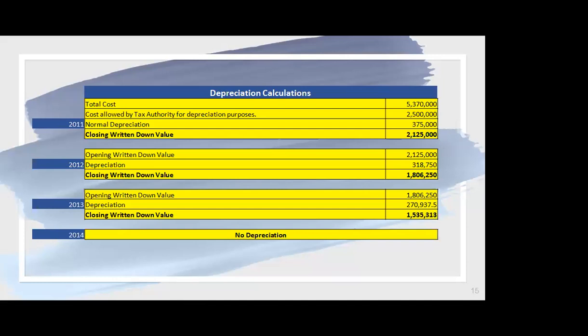So the closing written down value in 2012 was 1.806250 million, and in 2013 the closing written down value was 1.535313 million. So, ladies and gentlemen, before I move on, I would like to ask another question. If someone can tell me why isn't there any depreciation charge in year 2014? Can anyone tell me, please?